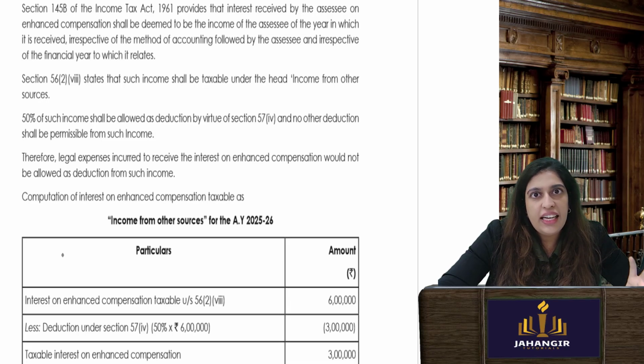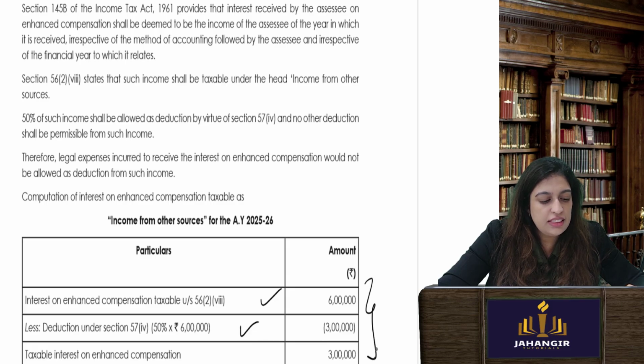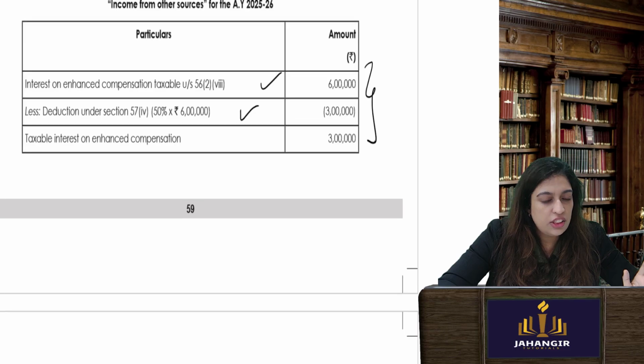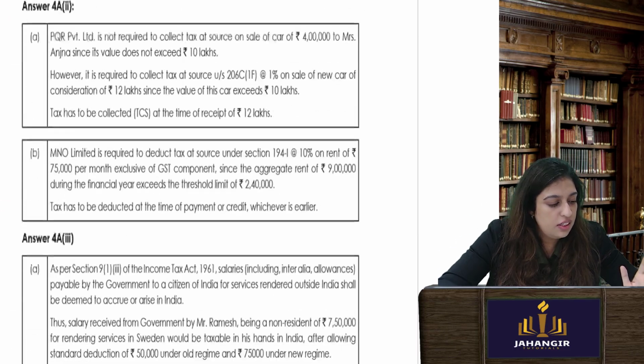The entire amount that he has received will be taxed in the year of receipt. So 6 lakhs is received. He will get a deduction of 6 lakhs. Full amount, interest on capital gains, interest on enhanced compensation is allowed as a deduction in the year when you receive it. Okay.